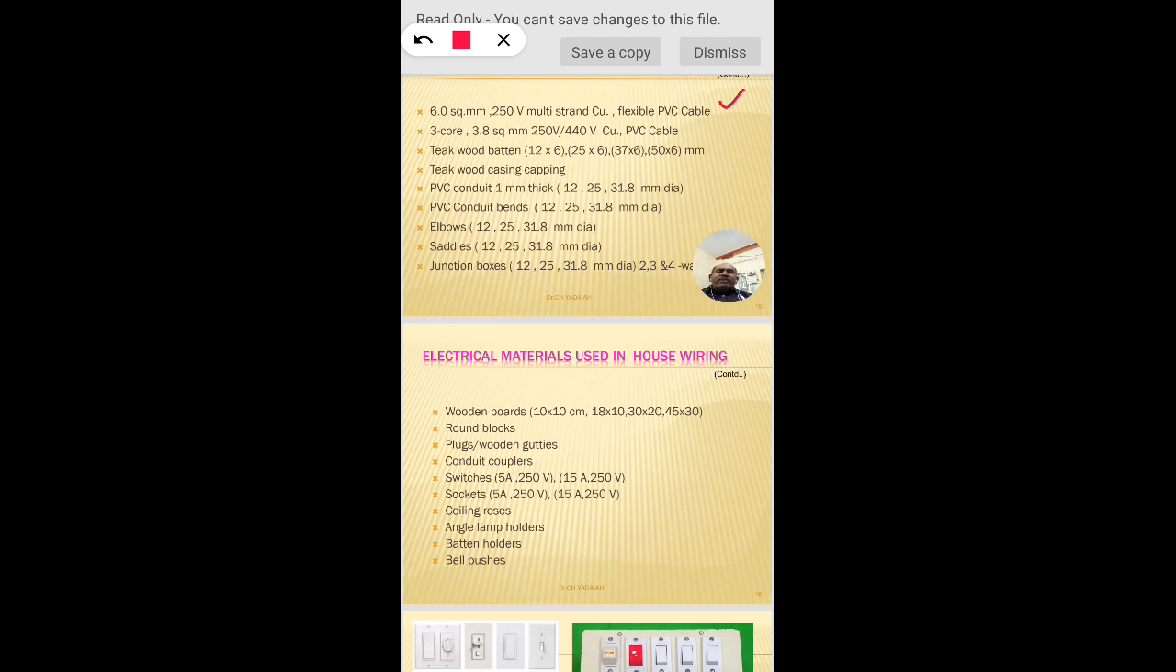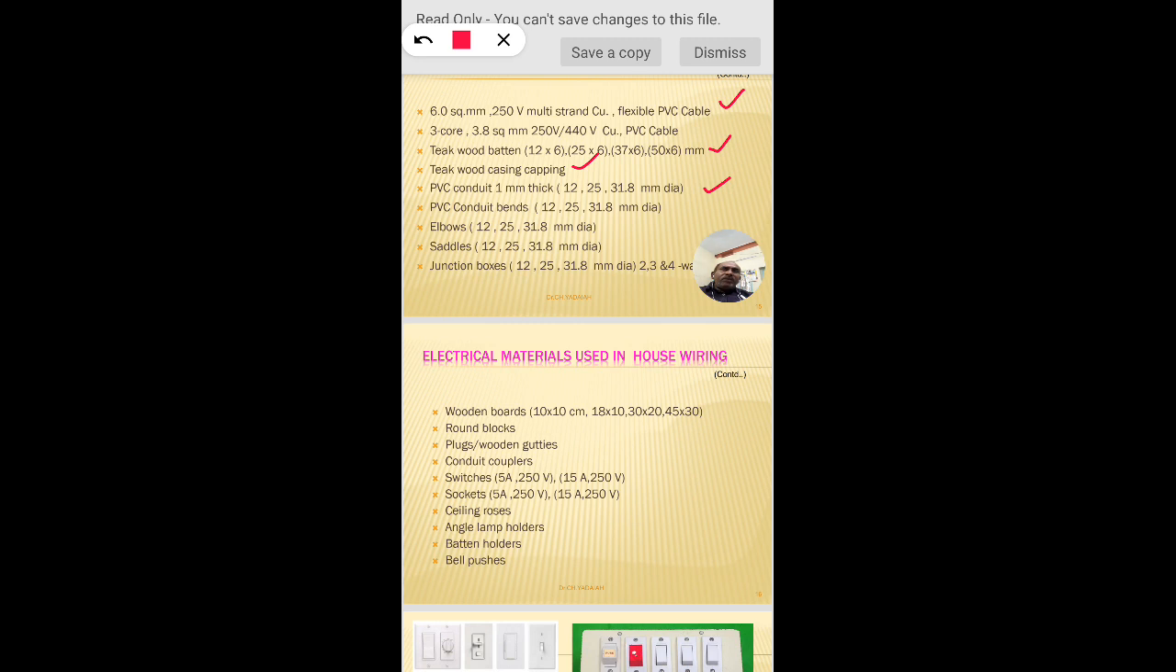6 square mm is a very standard wire, whereas there is a 3 core 3.8 square mm, 250 volts, 440 volts copper PVC cable. These are different cables generally drawn inside the conduit wiring system based on the load, whether it is a power load or a lighting load. Then there are wood battens provided for the wire, and wood casing and capping we have already seen, and the PVC conduit wiring system, which may be 12 mm, 25 mm and 31.8 mm. That is the diameter.